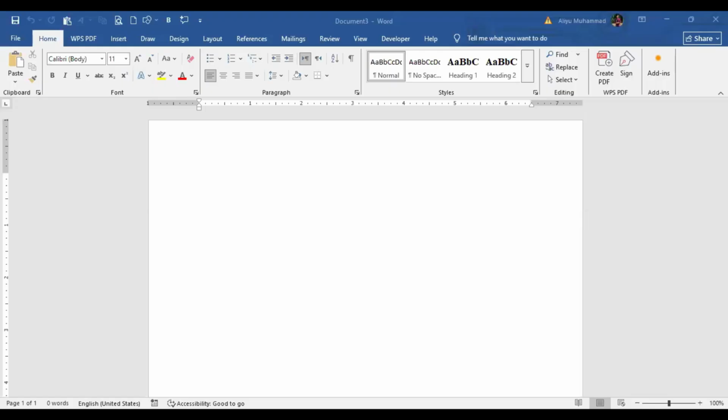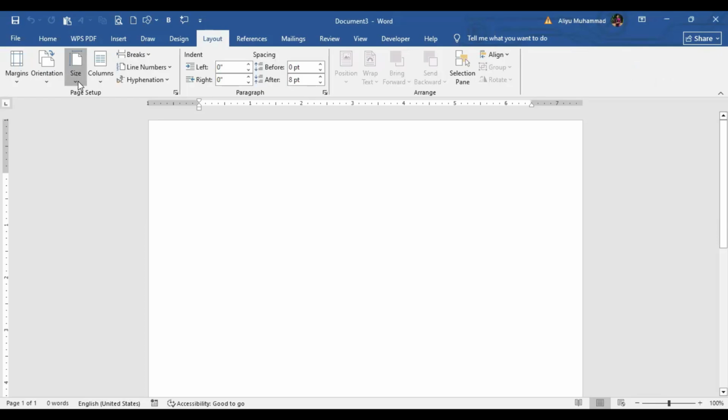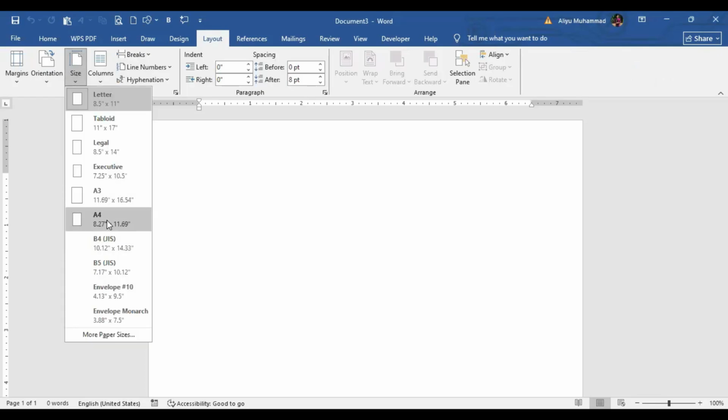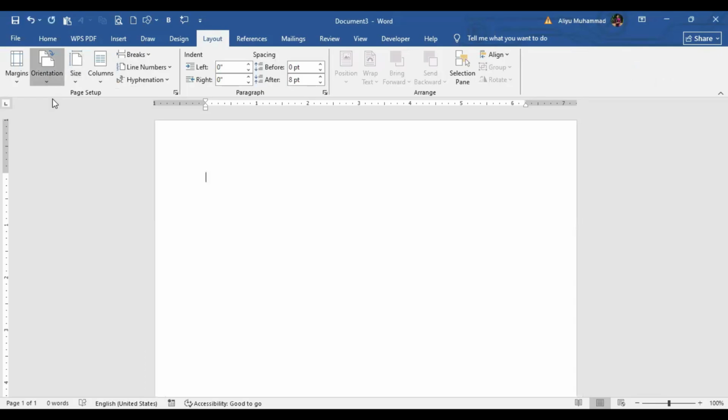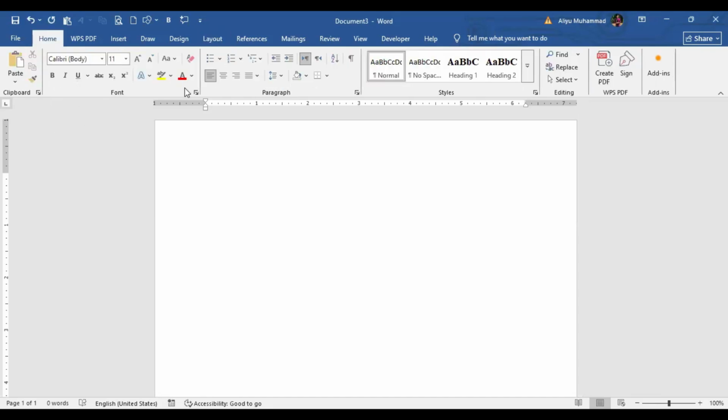So now this is our Word document, a fresh, new document. So we are going to start our design. We are going to design a letterhead with a small design, not too much. So first of all, we have to set up our paper. We'll come to layout, change our paper to A4, then the orientation to portrait, then the margins to normal. So we are set. We are ready. We can start.